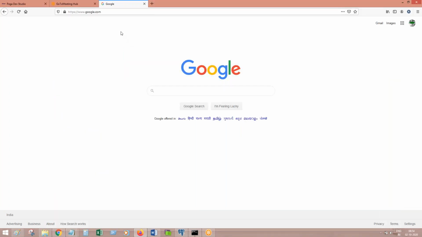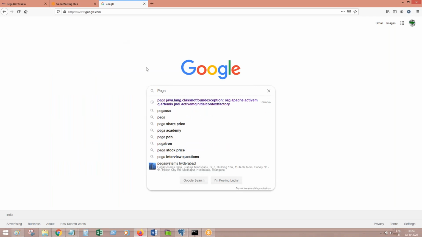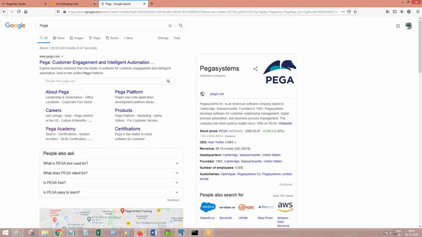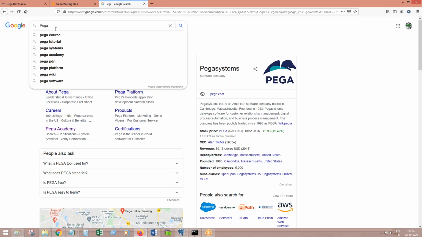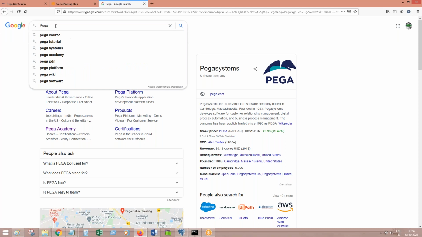What is meant by server side validation? Let me tell you. I'm typing here Pega. So now I click on Google search. From this browser, request will go to the actual Google server. This parameter of Pega will be sent from my browser to the Google server, and the Google server has responded back with some results here. On click of submit or some button, request will go back to server.